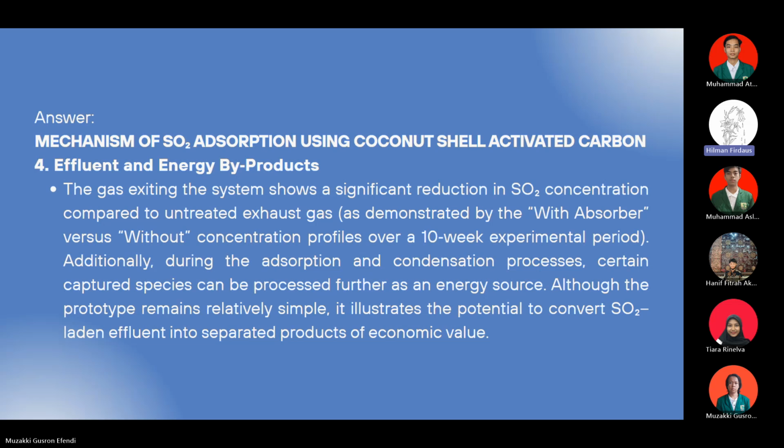During the absorption and condensation processes, certain captured species can be processed further as energy resources. Although the prototype remains relatively simple, it also illustrates the potential to convert sulfur dioxide-laden effluent into separated products that have economic value. Next, please, Mus.